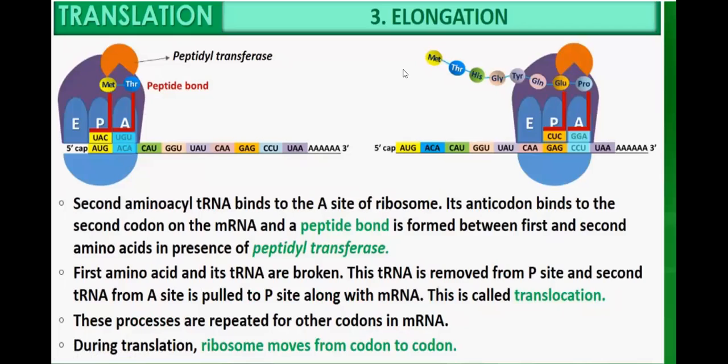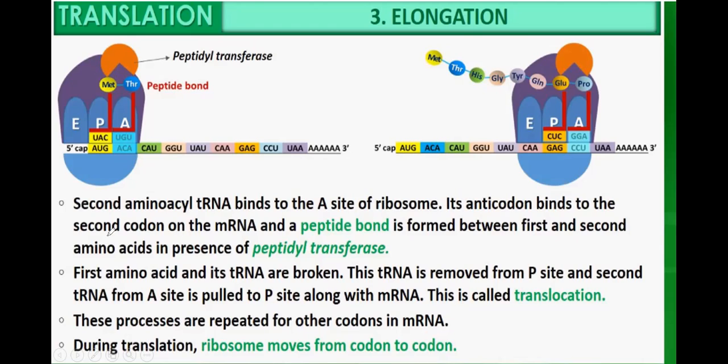Then the third step is elongation. After the first transfer RNA joins at the P site, the second amino acid transfer RNA binds to the A site of the ribosome. Its anticodon is complementary to the codon on the messenger RNA.